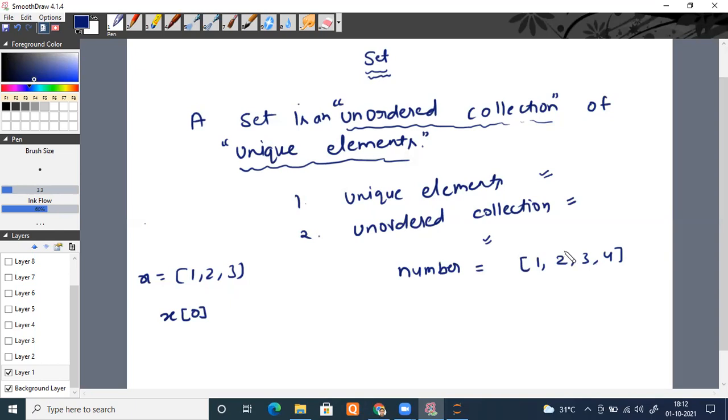For example, let me give you a use case. I have two lists, L1 with 1, 2, 3, 4, and 5, and there is one more list, L2, having the elements 2, 3, 6, and 7. Or suppose they have repeating elements: in L1 some elements are repeating, like 2 and 3 again, and in L2 some elements are repeating, like 6 and 7. This is the use case.